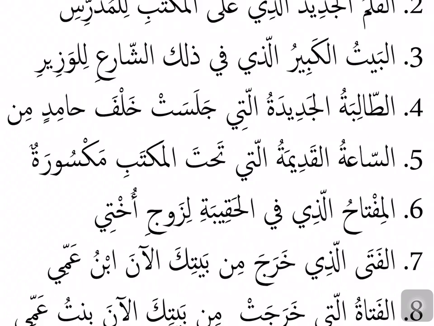Fi harf jar always will need ism majroor, which will come right after it. So zalika is this ism majroor for fi. But I see that zalika comes with ash-shari', that is making a pointing construction, so I keep them together. So my sila is fi zalika ash-shari', in that street. Lil waziri, for the minister. The big house which is in that street belongs to the minister.